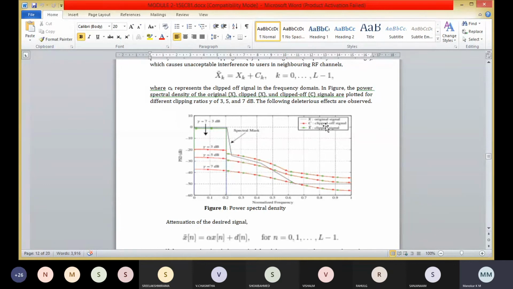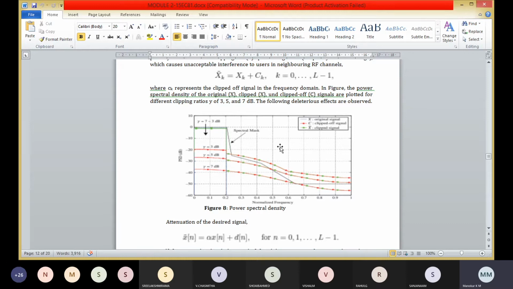You can see x is the original signal, c is the clipped off signal, and the red lines and the green line include the clipped signal. The power spectral density PSD of the unclipped original and clipped nonlinearity restored OFDM signals with 2048 block size and 64 QAM when clipping ratio gamma is 3, 5 and 7 dB in soft limiter.